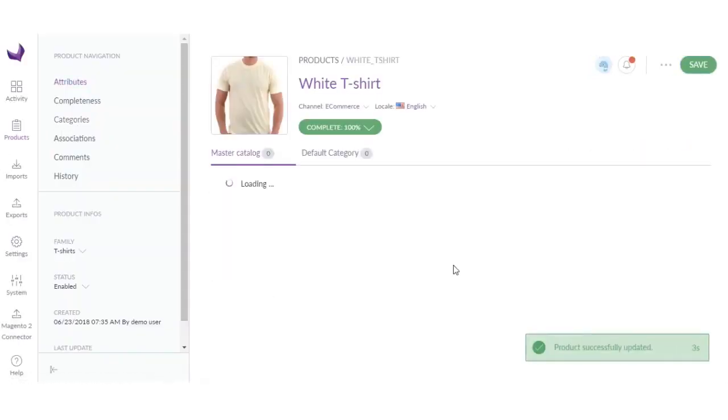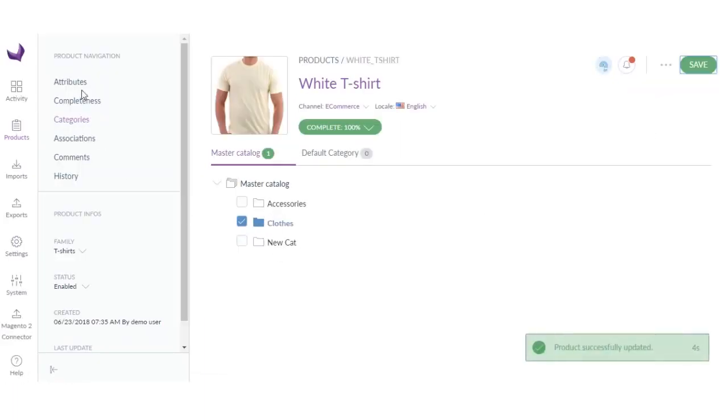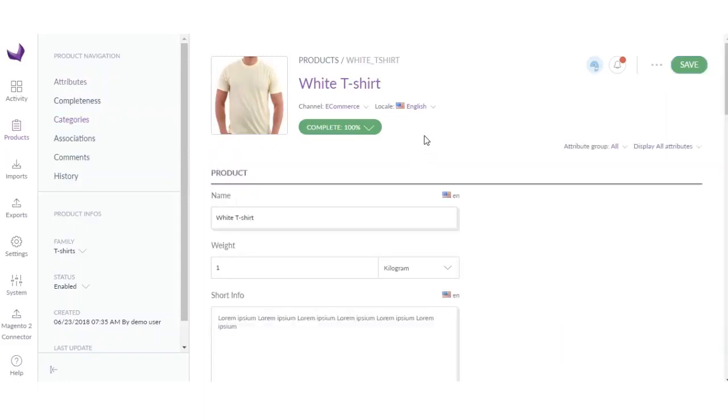Now select category. Let's select clothes. You can also select multiple categories as well. Now also you can add information for other languages as well. So if you have multiple language views in your Magento store, you can use this feature as well.